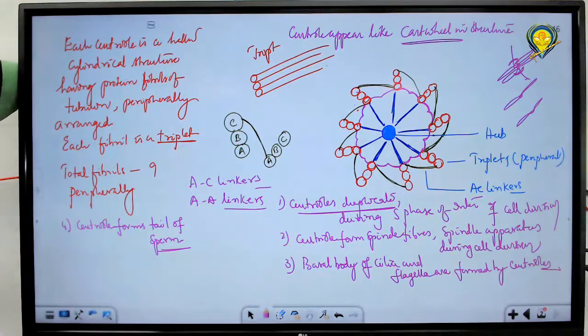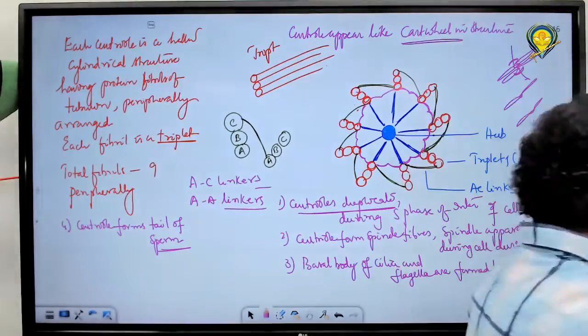It was first discovered by Benden and described by Boveri and Jacob. It is present mostly in animal cells and absent in higher plants. But in lower plants, you can see this type of centriole structure, that is in green algae and some fungi. In lower plants like bryophytes and pteridophytes, you can see them. But they are absent in yeast and some red algae, and also not observed in flagellated, non-flagellated protozoans. Okay, and higher plants. That is the option.